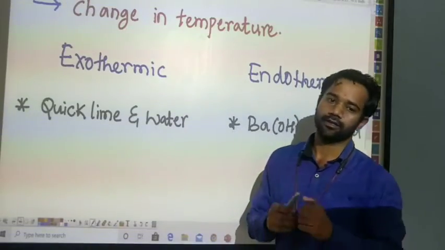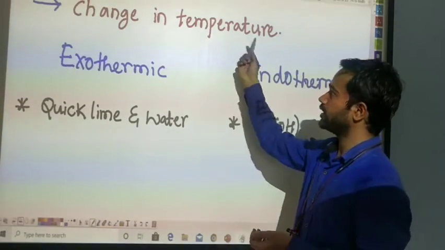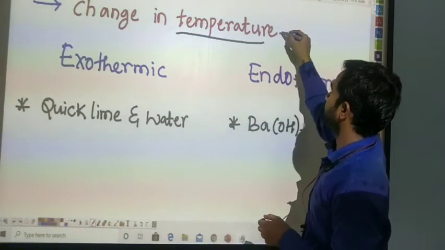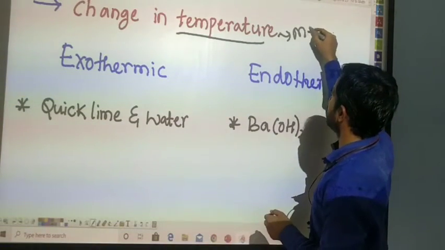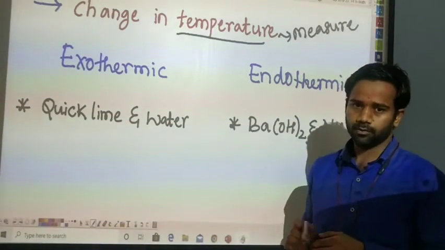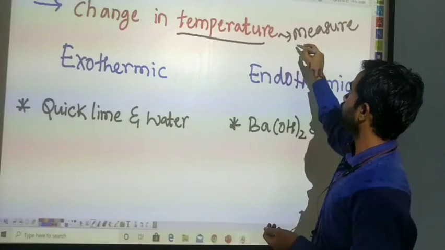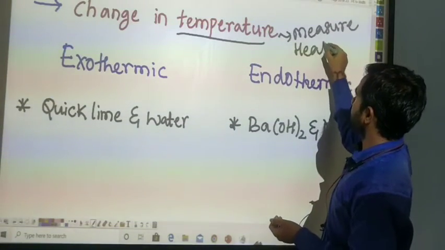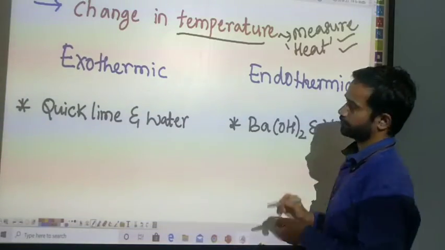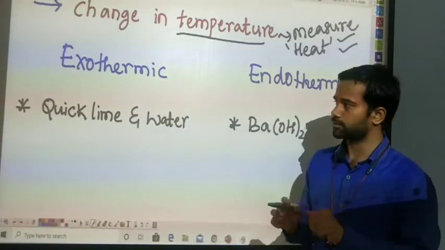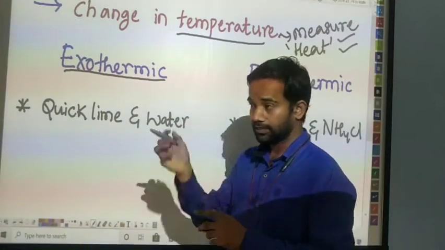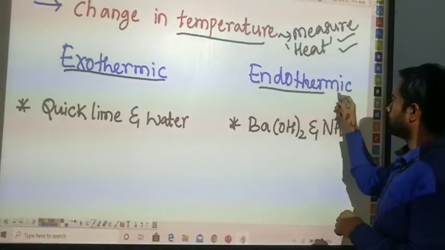The next characteristic of a reaction is the change in temperature. We already know that temperature is just a measurement, not an effect. It is just a measurement made using our thermometer. What are we going to expect? We are going to expect heat. Heat is going to be either liberated or absorbed. On this basis we have two types. Number one is known as exothermic reaction, and the second one is known as endothermic reaction.